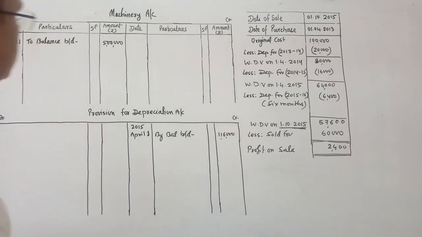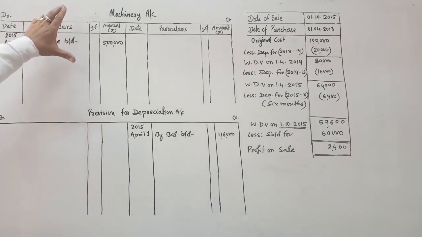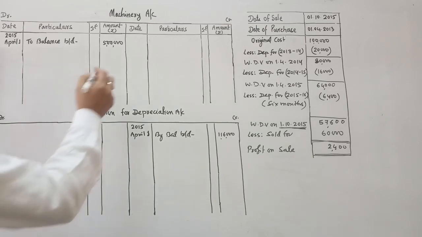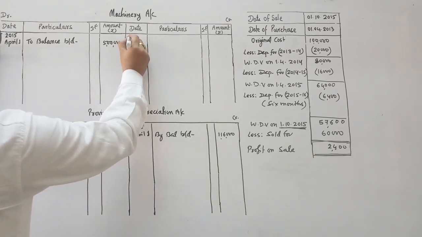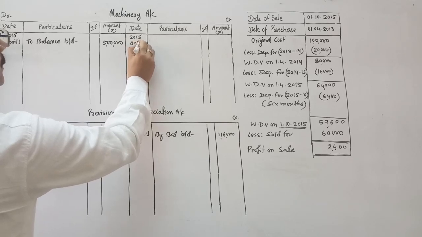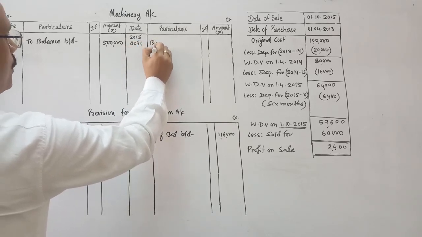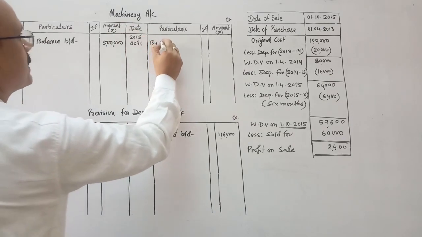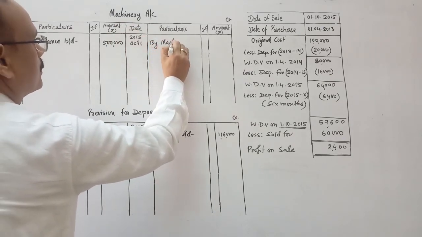Now we will prepare the ledger of machinery. So in the ledger of machinery, on the credit side, 2015 October 1st, the machine which was sold will be transferred to machinery disposal account.